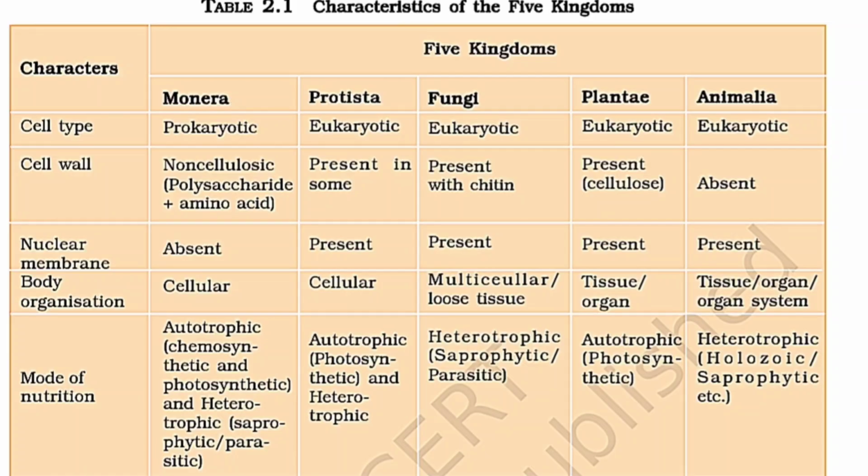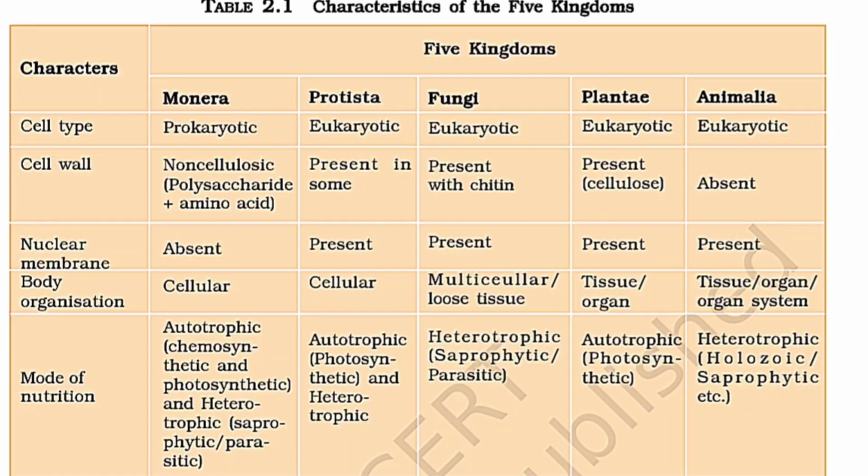If we talk about the Plantae, the cell type is eukaryotic, cell wall is present and is made up of cellulose, nuclear membrane is present, they have tissue or organ level of body organization, and in mode of nutrition, they are autotrophic, that is photosynthetic.